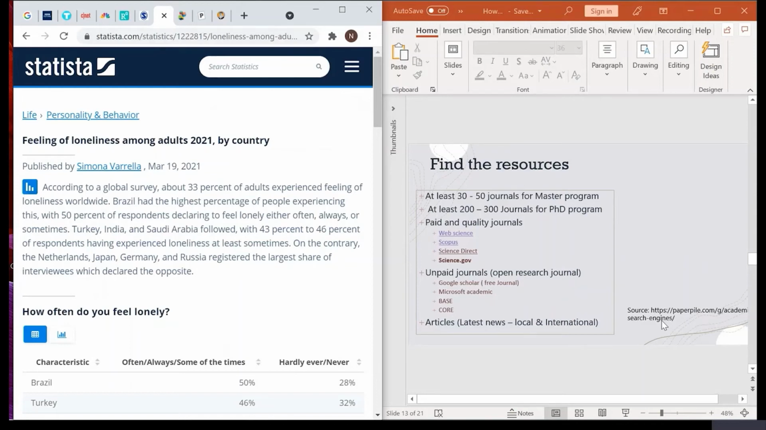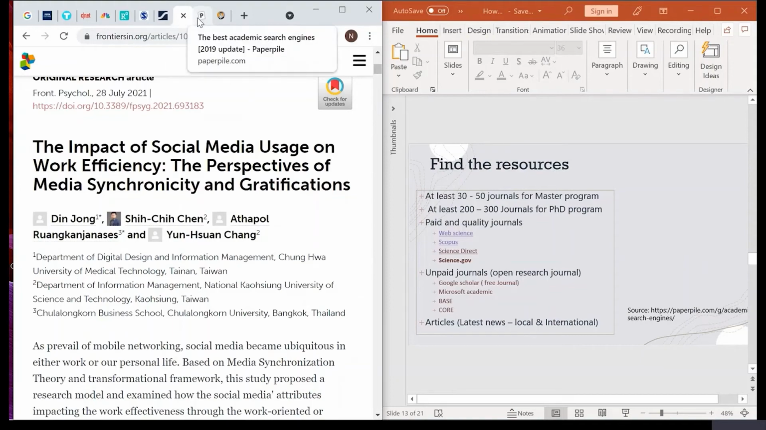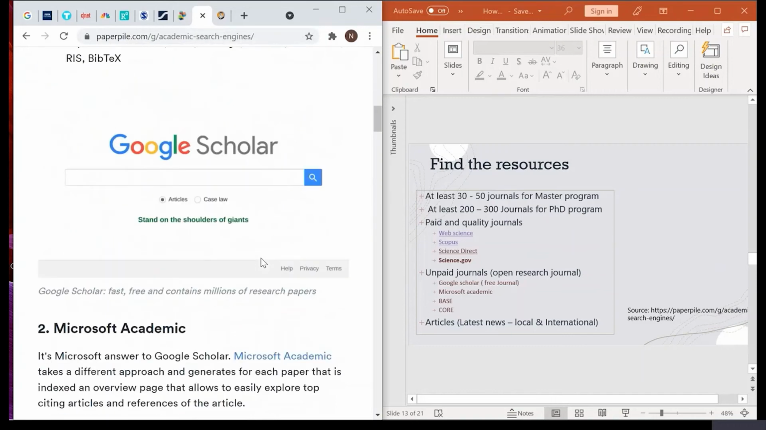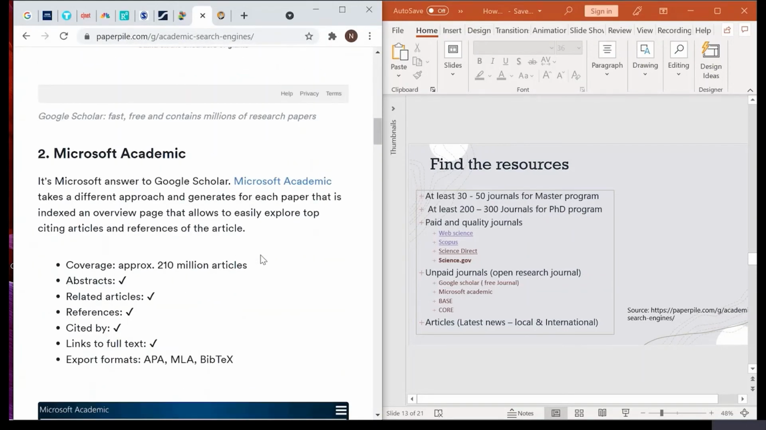If you're doing a master program, you must have at least 30 to 50 journals in order to find out your research problems, your research area. If you're doing a PhD program, 200 to 300 journals. There are paid journals as well as open research journals. Paid journals are where, if your university pays for it, you will be able to access all the paid journals such as Web of Science and Scopus. These are quality journals. Open ones can be Google Scholar and Microsoft Academic.